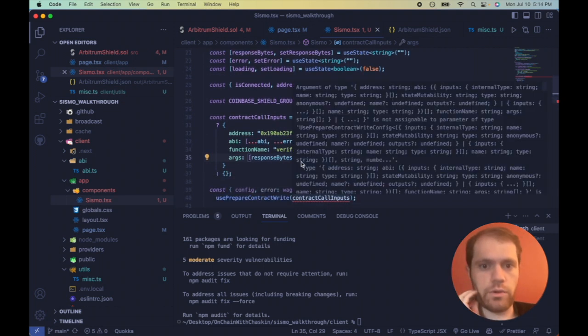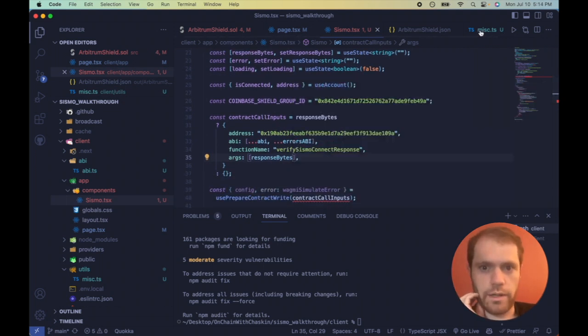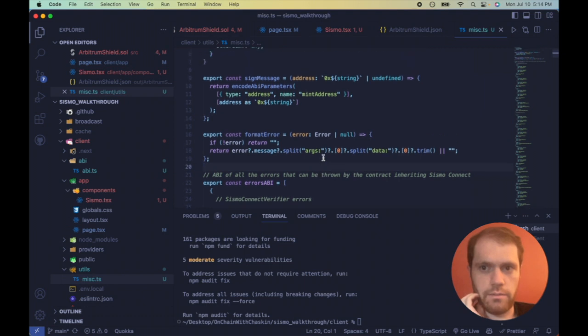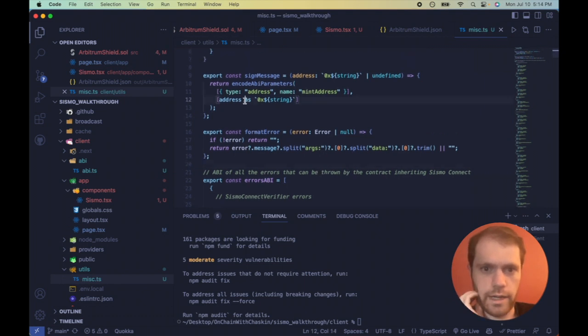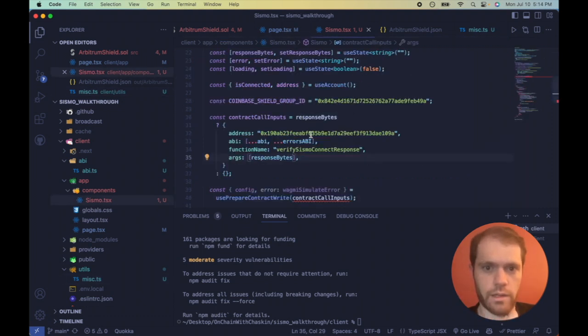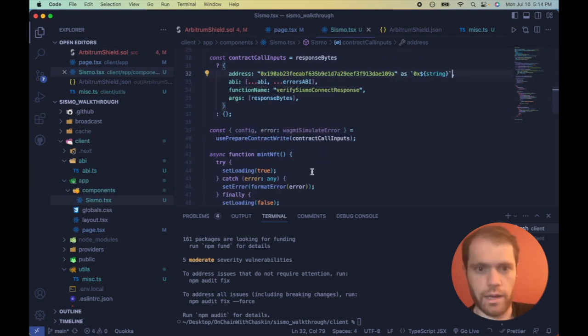There's a type error. In order to fix this type error, we're going to look in this misc.ts. We're going to copy this assertion. This assertion makes sure the address is the type that WAGMI likes, and that should go away.